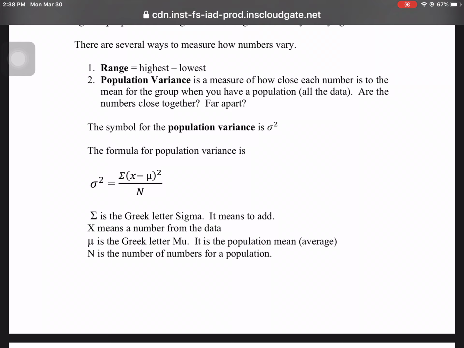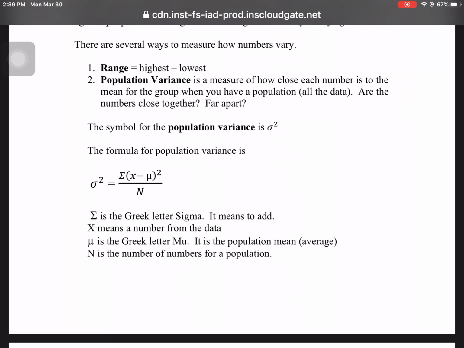The symbol for the population variance is the Greek letter sigma squared. This is the lowercase sigma. It kind of looks like a curly R or an O with a top tail. So that is called the population variance.